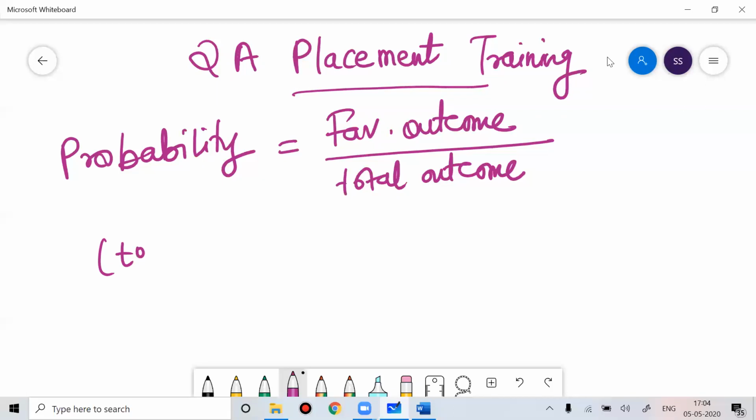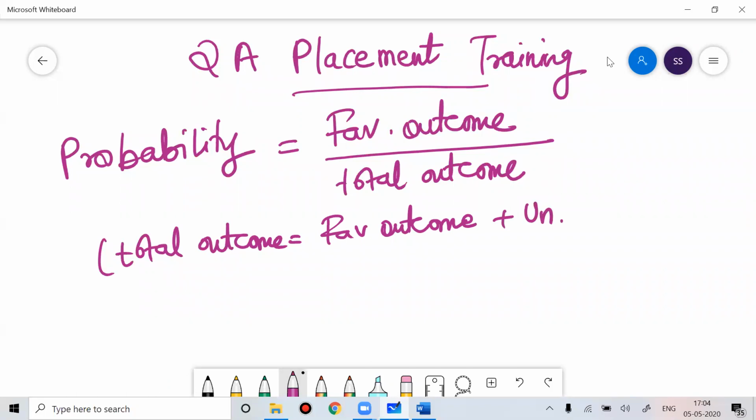Total outcome is the sum of favorable outcome plus unfavorable outcome. So when we talk about probability, probability basically means favorable outcome divided by total outcome, and total outcome is the sum of favorable plus unfavorable. By this you can easily understand it mathematically.